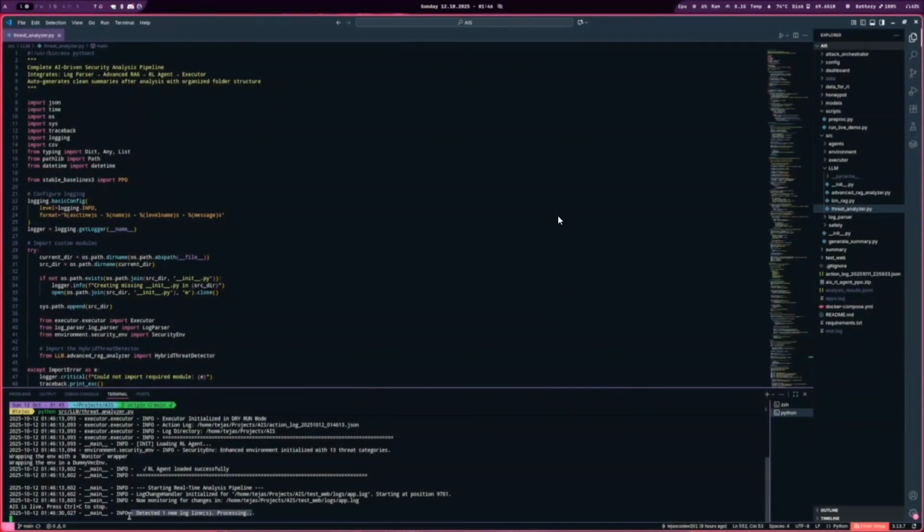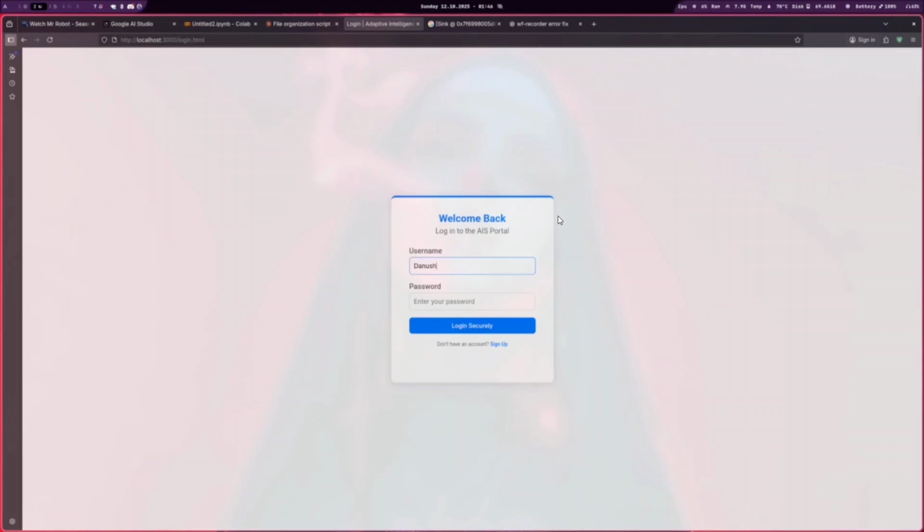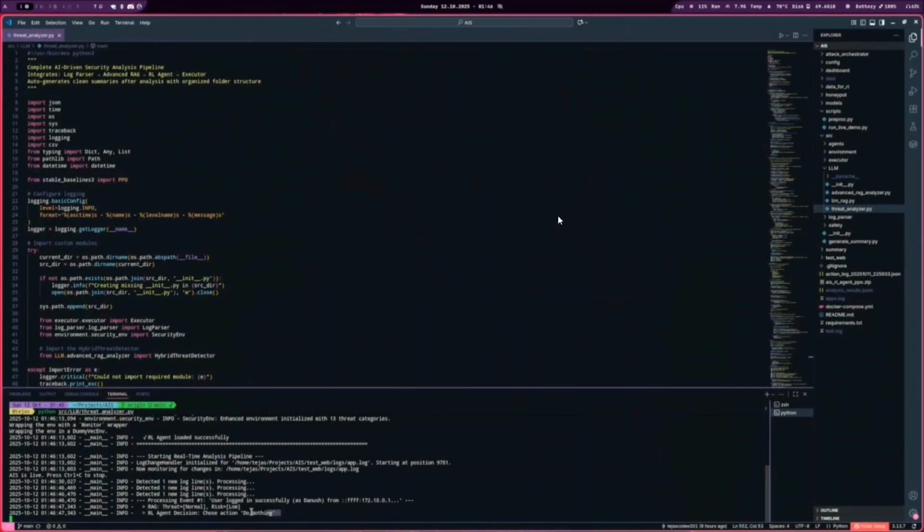When we move back to our script terminal, we can see the log of the entry has been recorded. Now let us log in with the same credentials. We can see in the terminal, the threat is low.